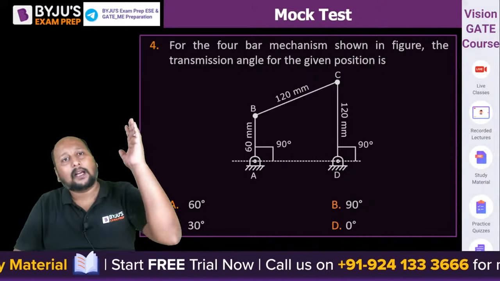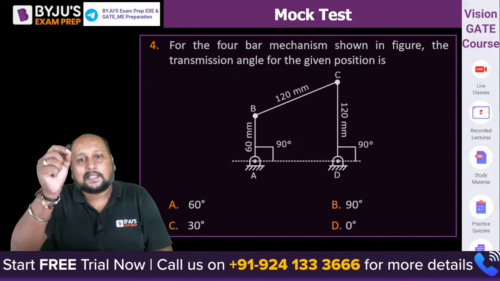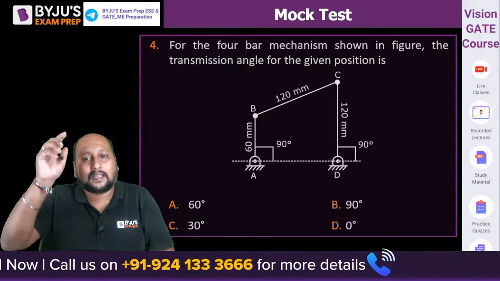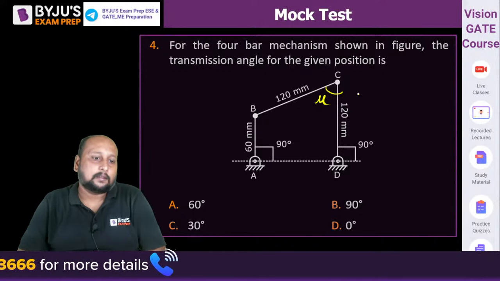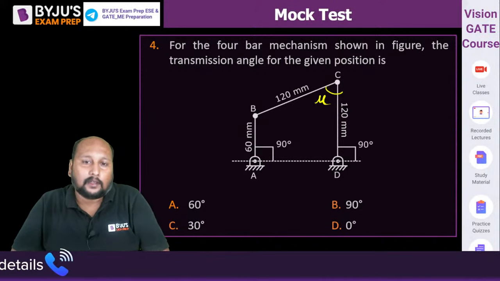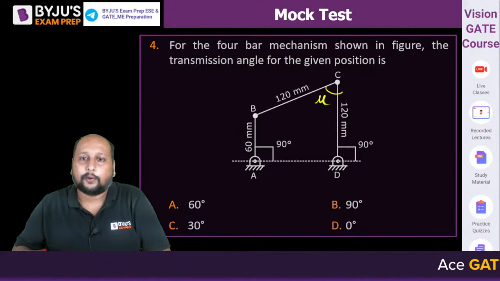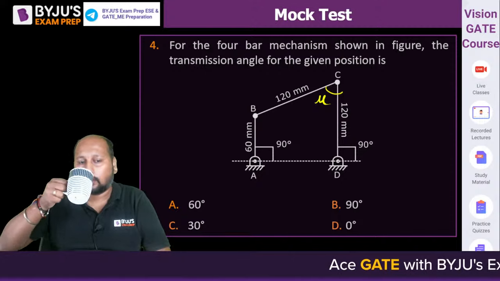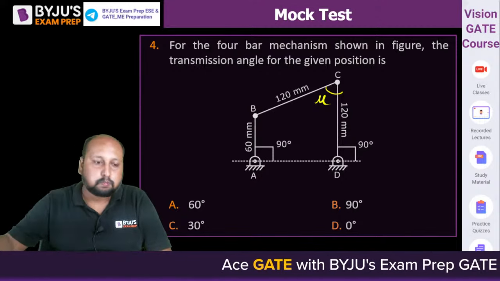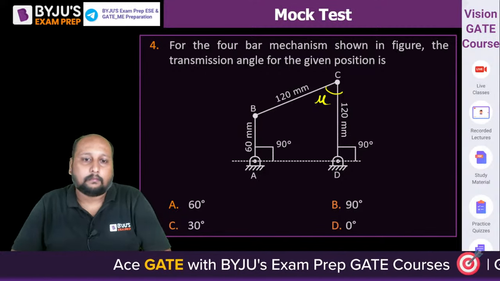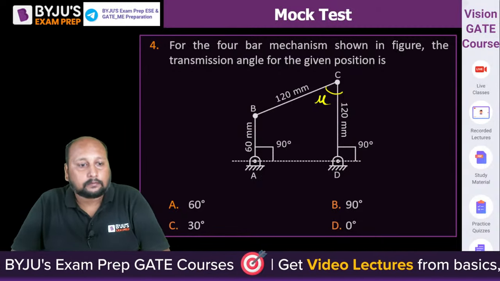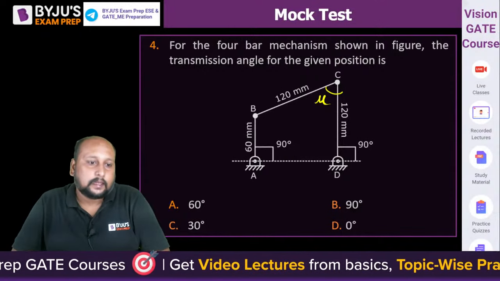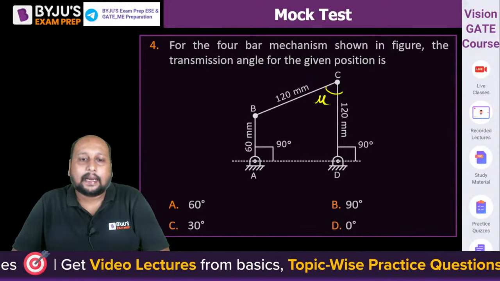It's the angle between the coupler link and the output link, and it is clearly visible that AB is the input and CD is the output. So we can say this is the transmission angle. You have to calculate the value of mu. This is a very easy question. Quickly, what is the answer? A 60, B 90, C 30. What's the angle? 60, 90, 30 or 0?